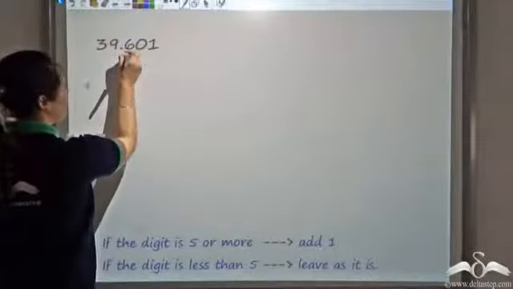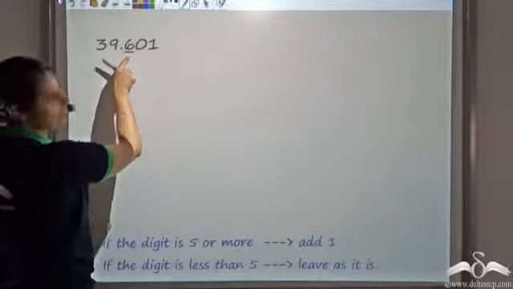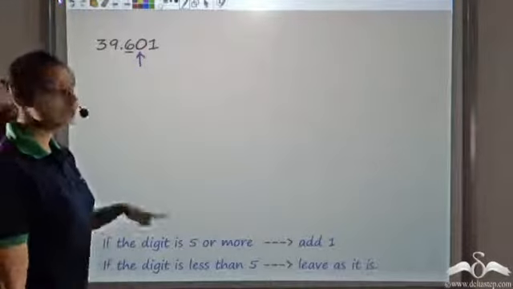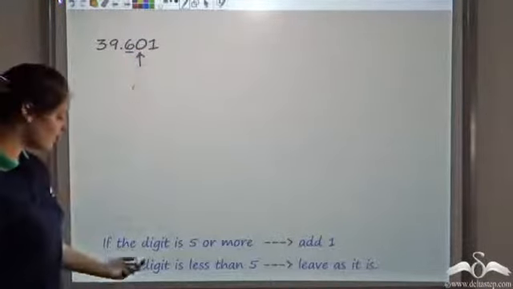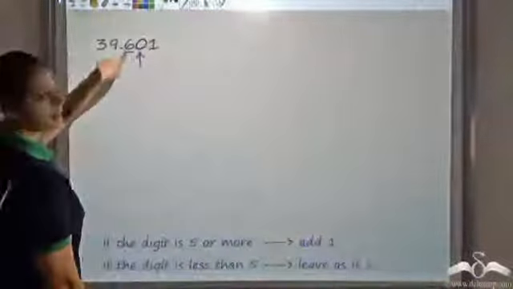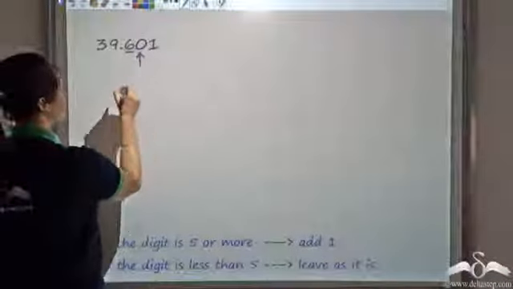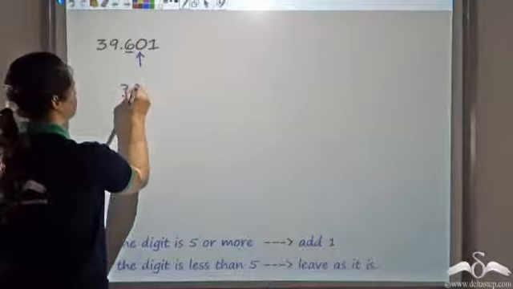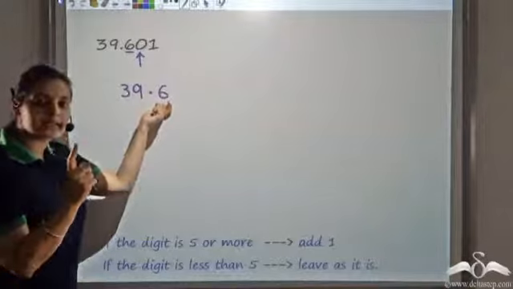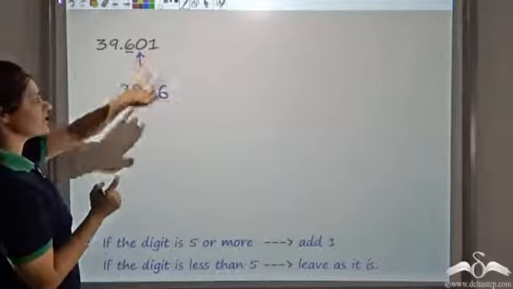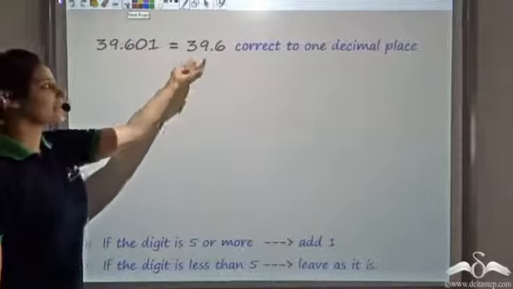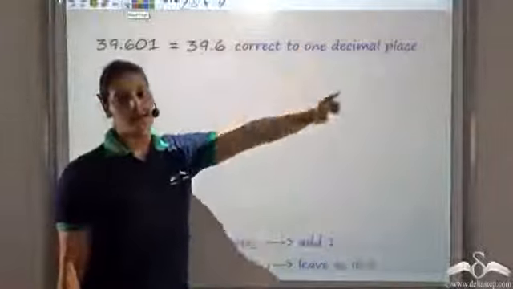Now to round off this number correct to one decimal place, I want to round it off till here. So for that, I look at the column right next to it, which is 0. The digit is 0. Now, if the digit is less than 5, I leave it as it is. So this would become 39.6, because I wanted only correct to one decimal place. So I leave 6 as it is. So 39.601 is 39.6 correct to one decimal place.